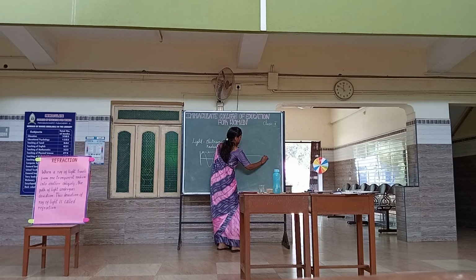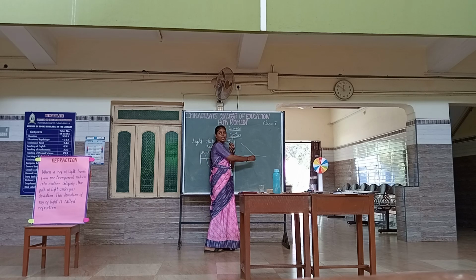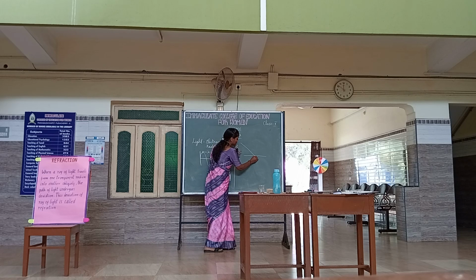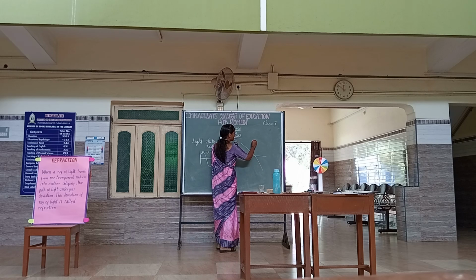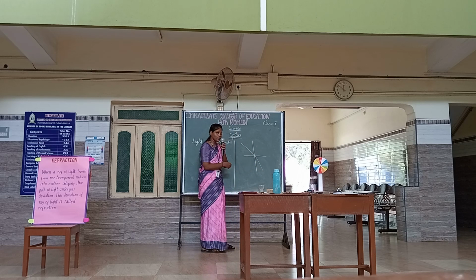Consider this as a medium, a refracting medium. The light is incident on it obliquely. Obliquely means slanting. It's very good, Nisha. When a light is incident on the refracting surface obliquely, what should it do? It should refract. So it refracts. The line perpendicular to the surface is considered as normal.